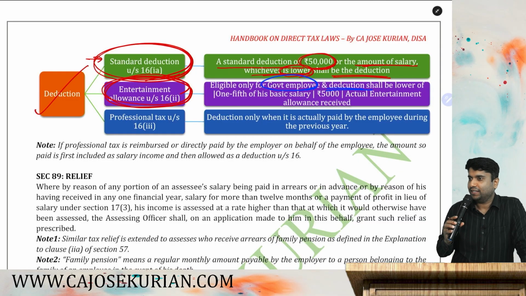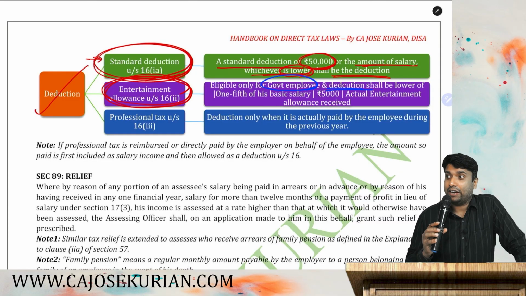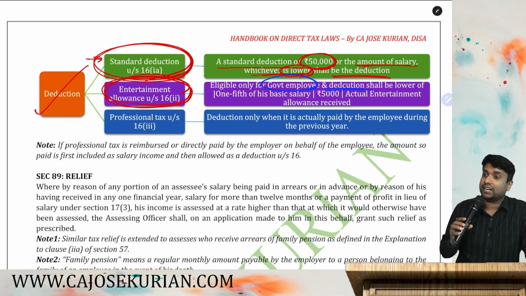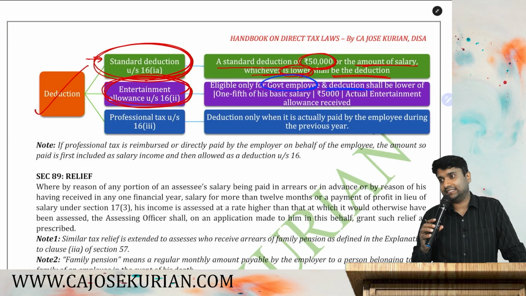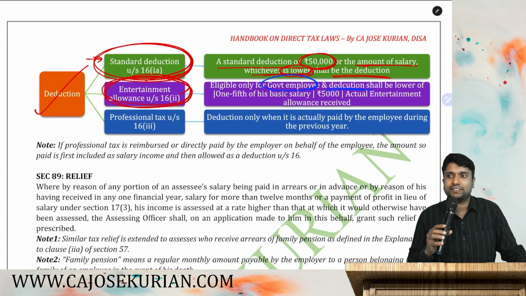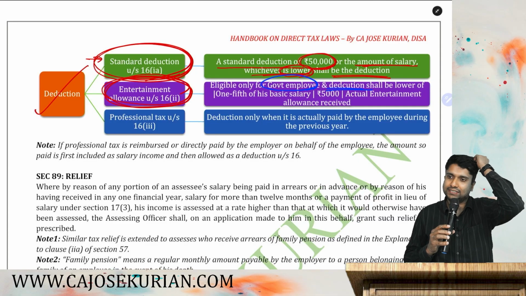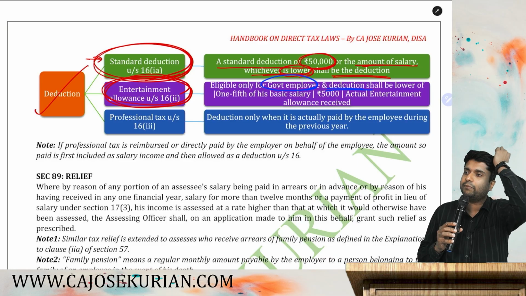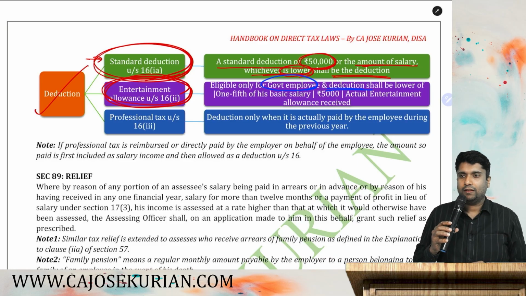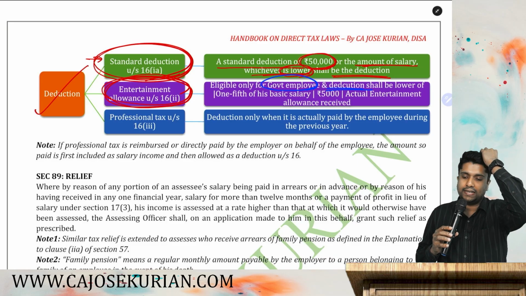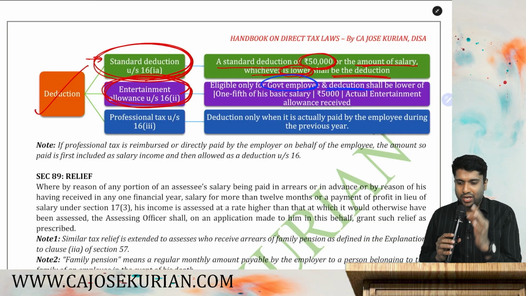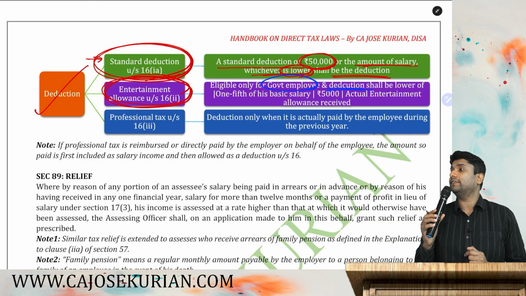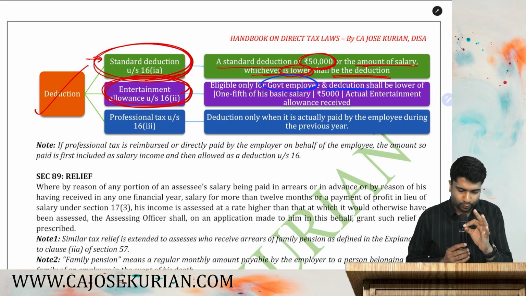Only who can claim? Government employees alone can claim a deduction for the entertainment allowance received, not other private sector employees. For private sector employees, all the entertainment allowance received shall be fully taxable. Is that point clear? If you're a government employee, you can claim the entertainment allowance received as a deduction.